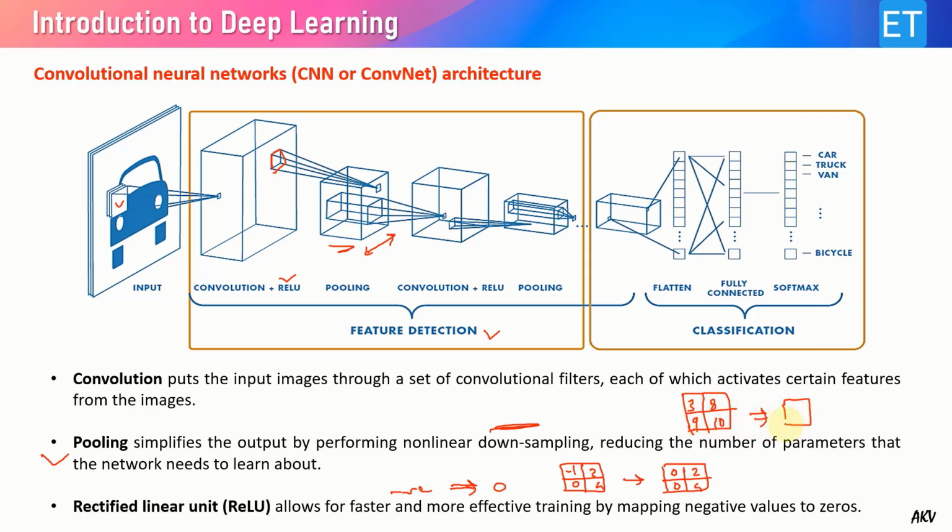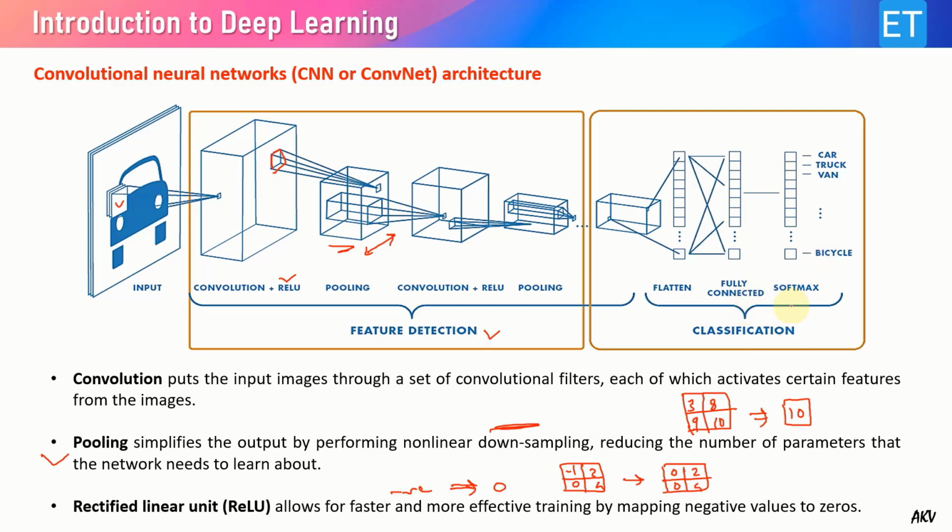Then after max pooling it reduces to a single unit of 10. That means 10 is the maximum of all those 4, so 10 is the output of max pooling. This is done in various hidden layers, and in the last we have the fully connected layers for classification.